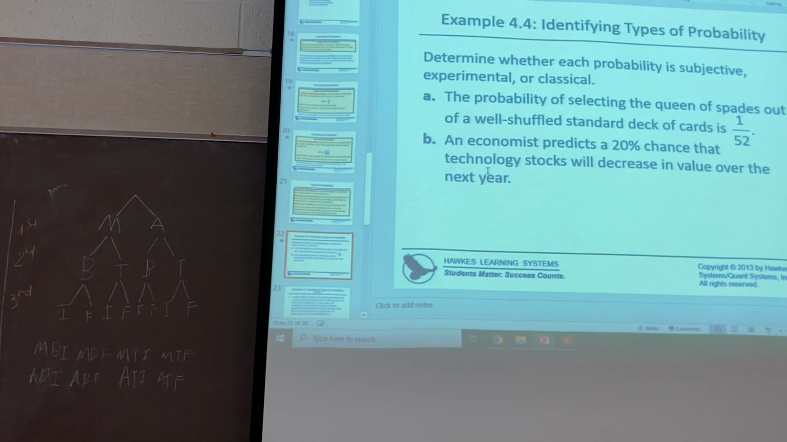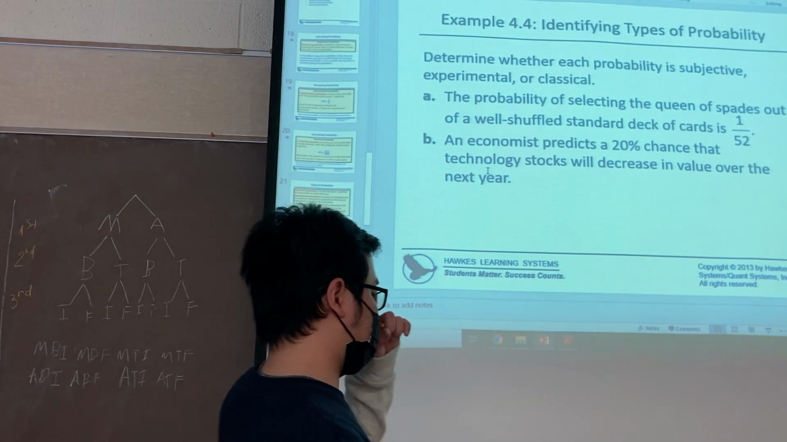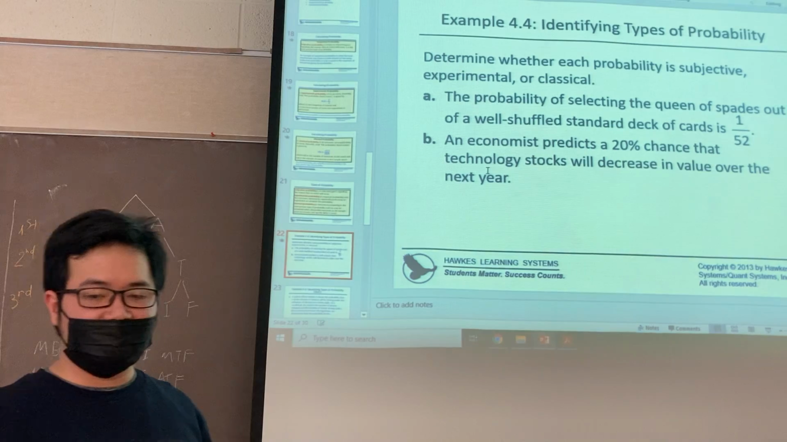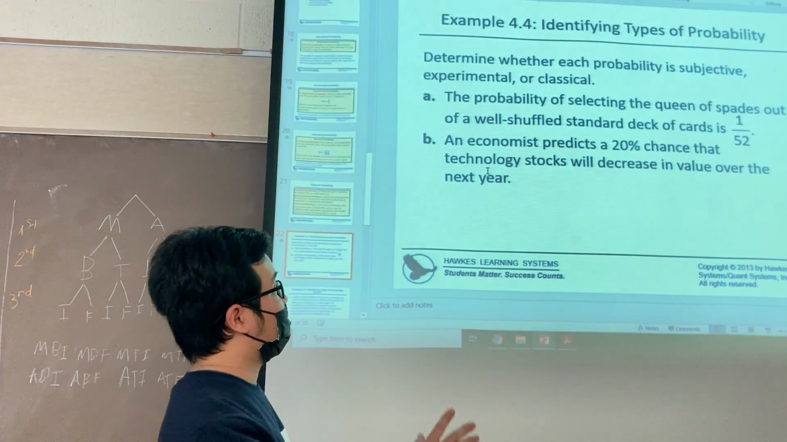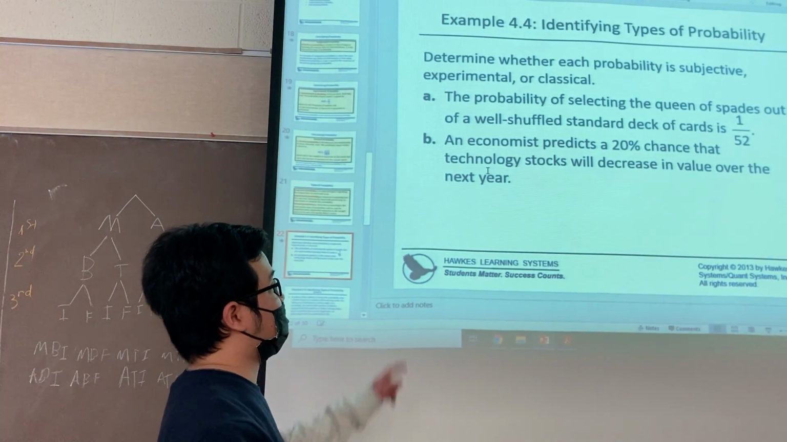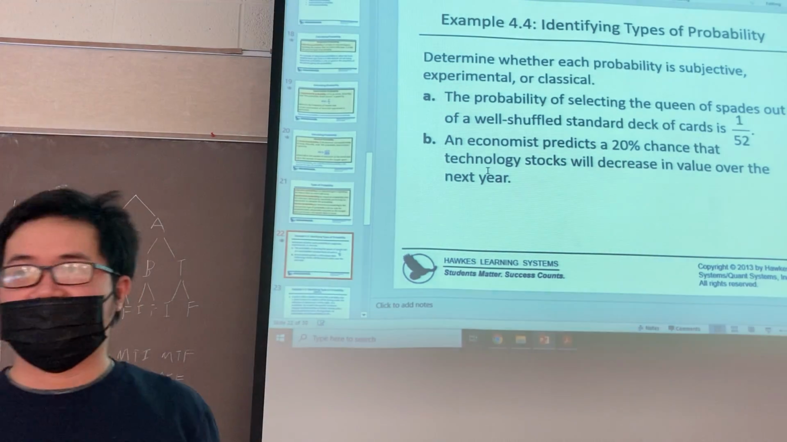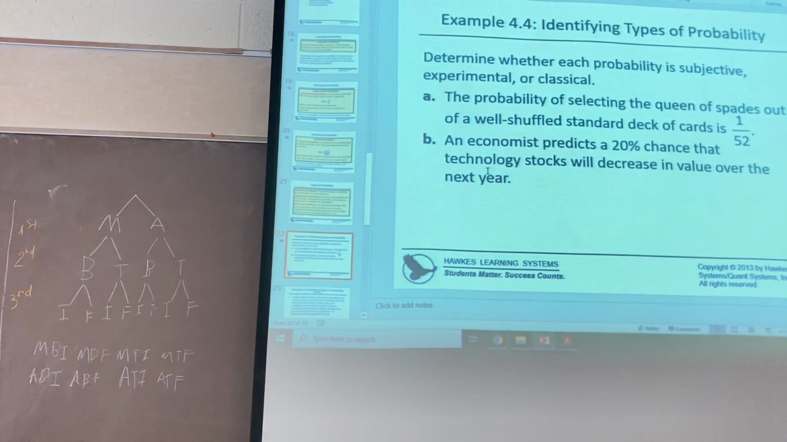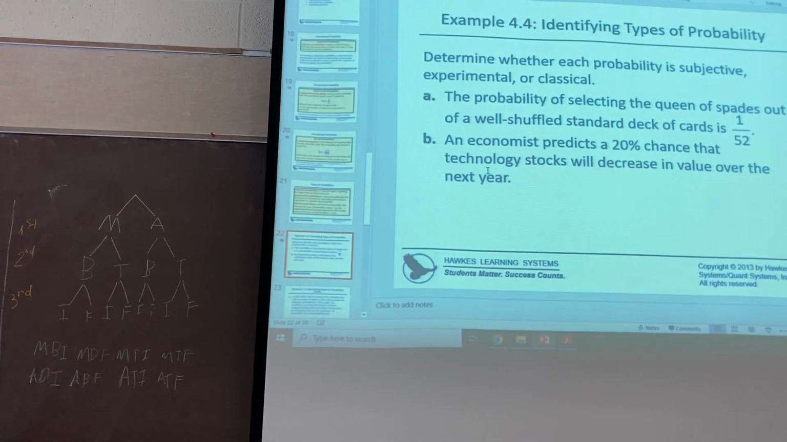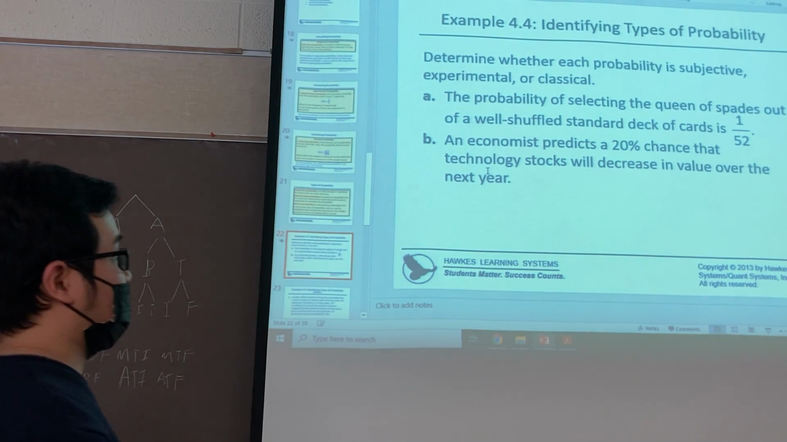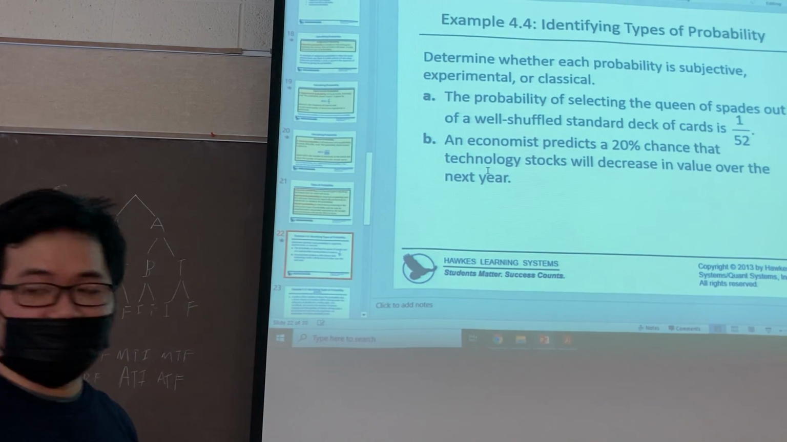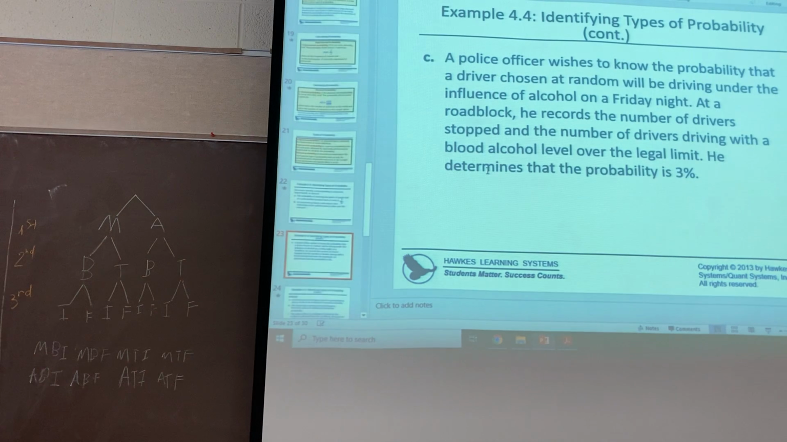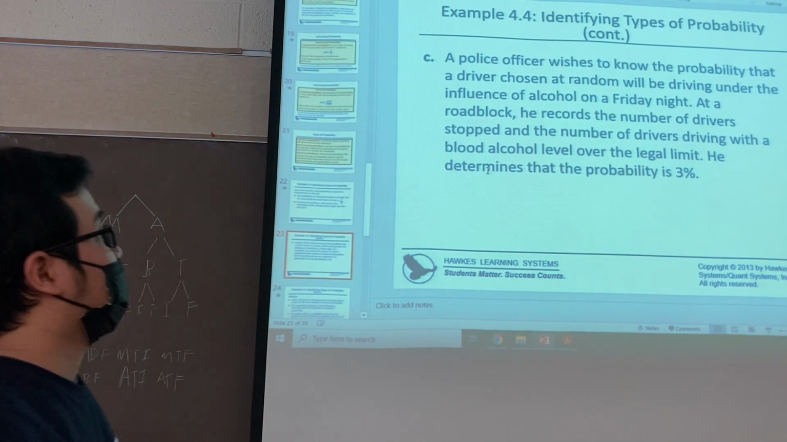Exactly, because you cannot guess. Some people, not you, maybe me, I cannot guess. I cannot predict the chance that a technology stock will decrease or increase, because I'm not a specialist in this field. So I cannot guess this. So this is the subjective probability. And what about C?